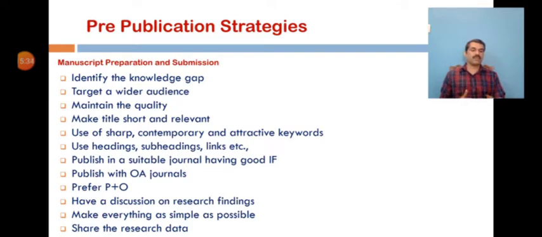Further, we have to check whether the articles in that journal are easily discoverable, or whether they are indexed in services such as Web of Science or Scopus, leading databases, etc. Then the popularity of that particular journal among the research community also needs to be checked. Then publish with open access journals as much as possible.